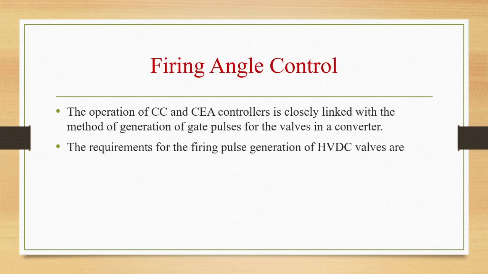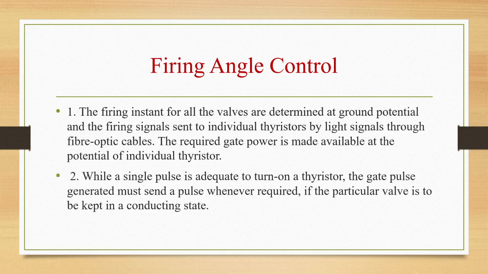Firing and operation of CC and CEA controllers is closely linked with the method of generation of gate pulses for the valves in a converter. So, two basic requirements for firing pulse generation of HVDC valves are: firing instants for all the valves are determined at ground potential, and the firing signals are sent to individual thyristors by light signals through fiber optic cables. Required gate power will be made available at the potential of individual thyristors. Second one is, while a single pulse is adequate to turn on a thyristor, the gate pulse generator must send a pulse whenever required if the particular valve is to be kept in a conducting state.